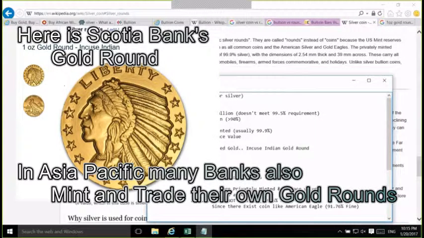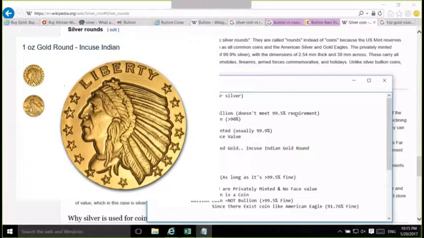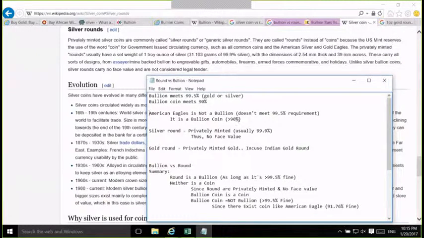So in summary here, and just repeating myself again, bullion needs to meet the 99.5%, a bullion coin needs to meet the 90%. American Eagle is actually not bullion because it doesn't meet the 99.5% requirement. But it is a bullion coin by the definition, as we went over earlier on Wikipedia, right? Silver rounds are privately minted, usually 99.9, and obviously privately minted means no face value.